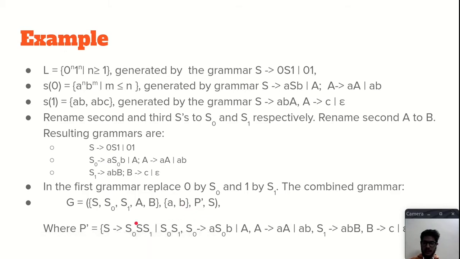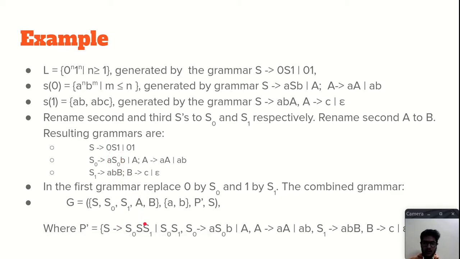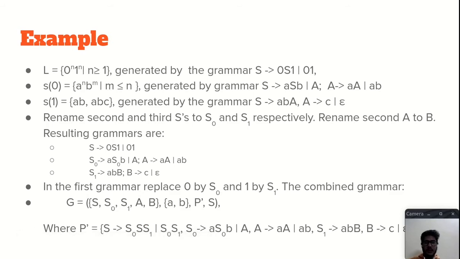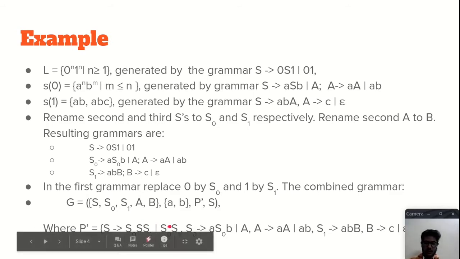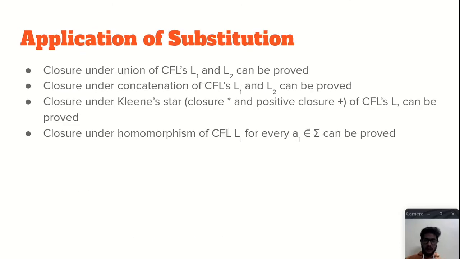So P dash will be S gives S0 S S1, because 0 is replaced by S0 and 1 is replaced by S1. And S0 gives A S0 B, A gives a, B gives b, S1 gives A B gives C, and epsilon. So as you saw, we can generate a whole context-free grammar by using substitution. So we can say that yes, substitution is closed under context-free language, because the context-free grammar is the generator of the context-free language, right? Okay.